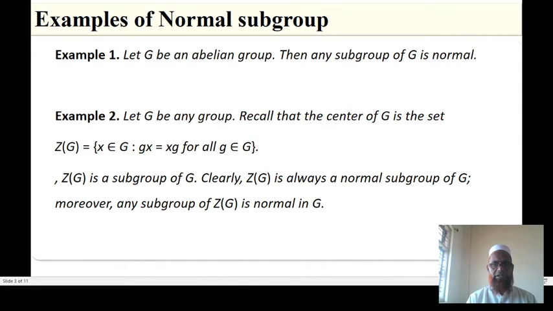Recall that the center of G is the set Z(G) equal to the set of all x belongs to G such that gx equals xg for all g belongs to G. Then the center Z(G) is a subgroup of G, and clearly Z(G) is always a normal subgroup of G. Moreover, any subgroup of Z(G) is a normal subgroup.